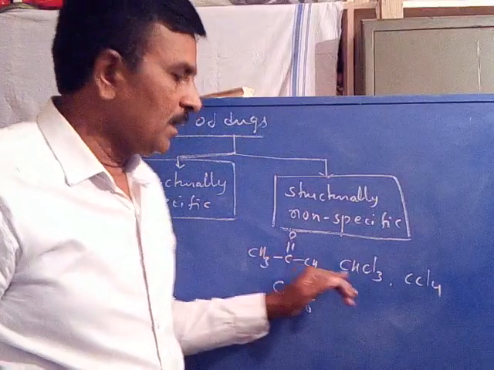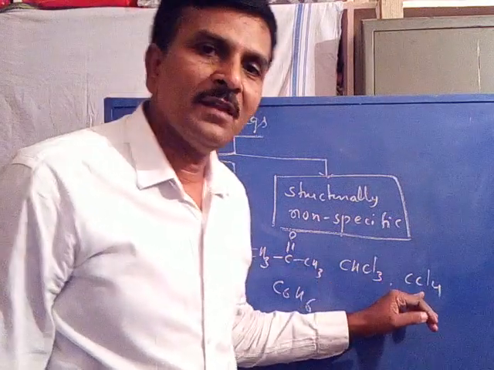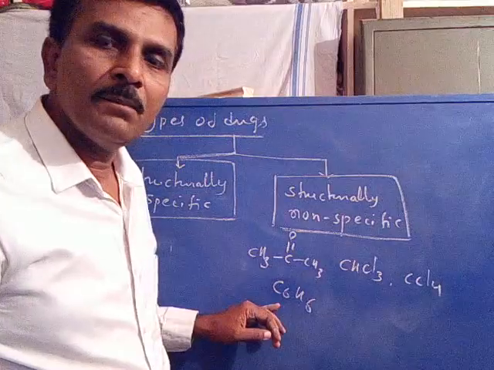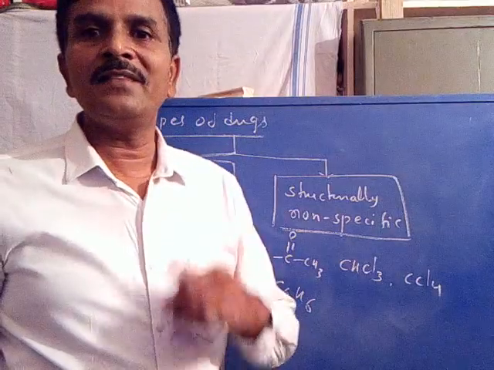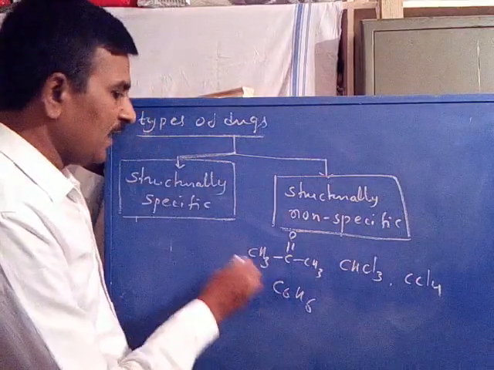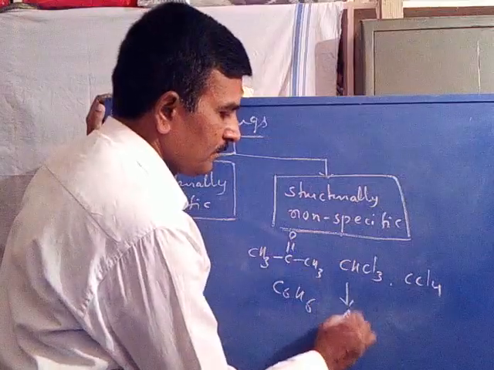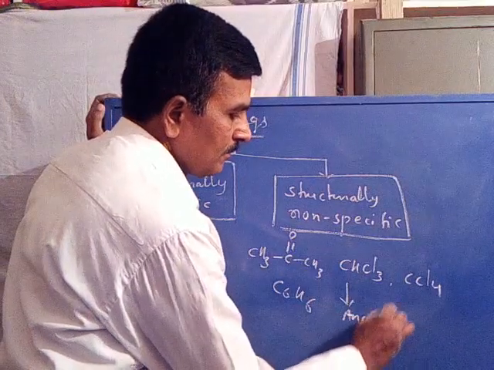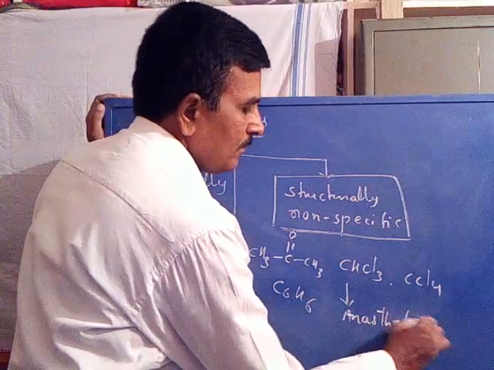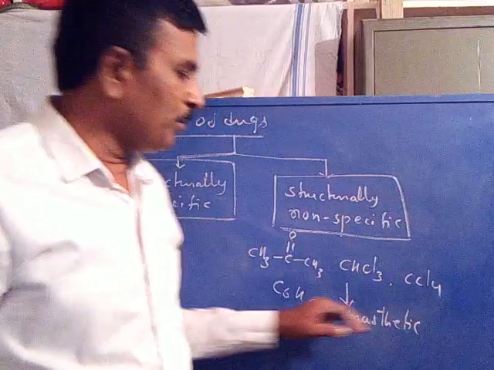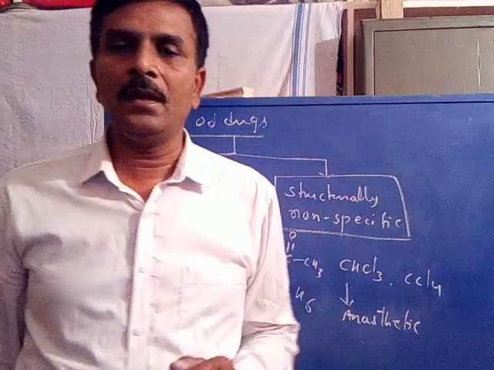Acetone, or chloroform, or CCl4, or benzene, acts as anesthetics. These possess an anesthetic activity.